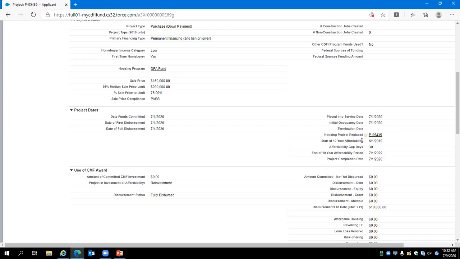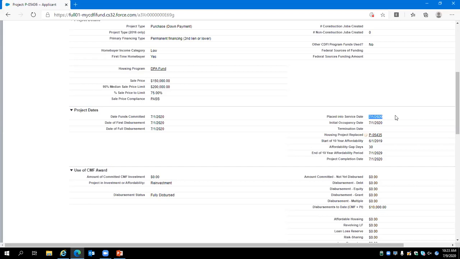Here you can see the 30-day gap between when House 1 was terminated and when House 2 was placed into service. That is noted here. Since this unit was placed into affordability on 7/1/2020, we would anticipate that the 10-year affordability period would end 7/1/2030.